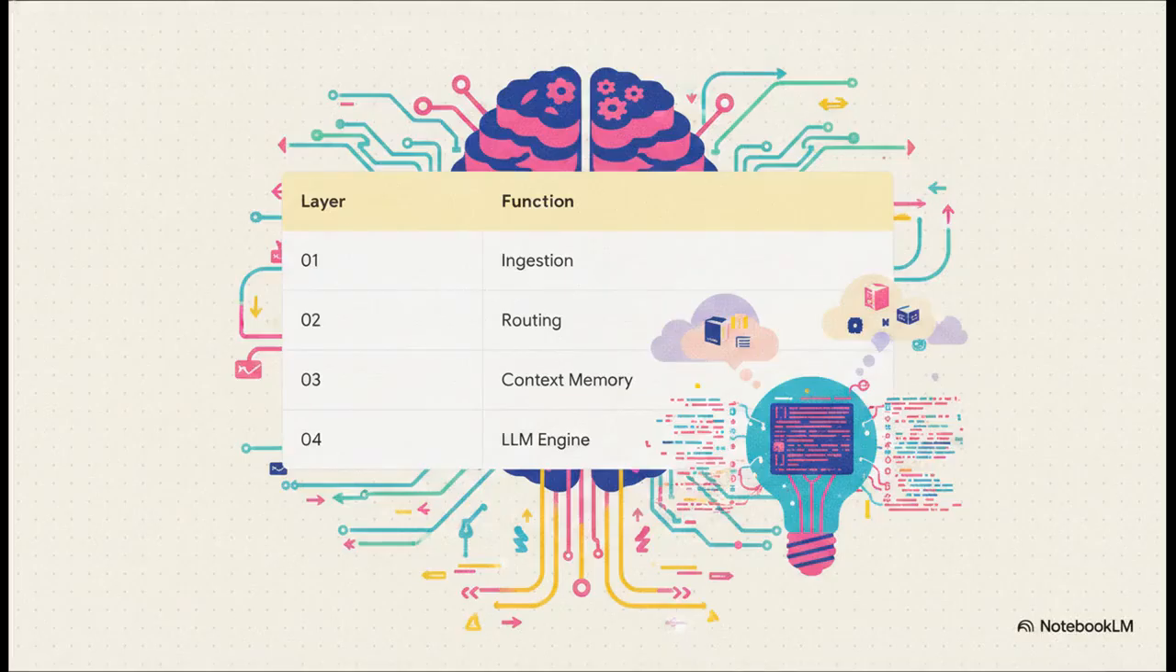This four-layer setup essentially acts as the operating system for your business intelligence. It replaces siloed reactivity with a fully integrated ecosystem. Let's break it down real quick. Layer 1, data ingestion, is the sensory input pulling in that real-time pulse. Layer 2 is the routing protocol, kind of like a traffic cop, directing info exactly where it needs to go. Layer 3 is context memory, the system's long-term brain. And Layer 4 is the LLM engine itself, generating the final, highly informed output.